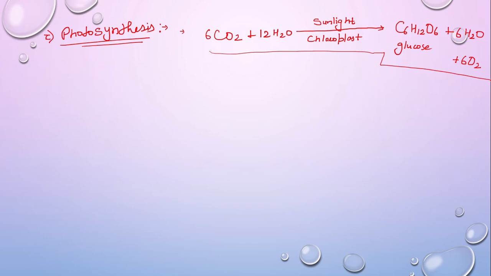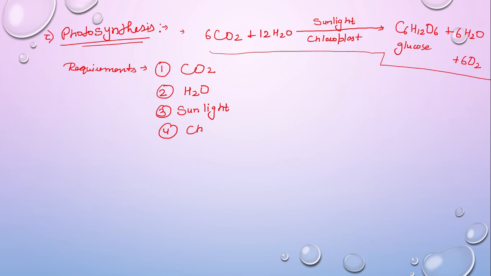Now we have to explain this. Plants have a total of 4 requirements during photosynthesis. What are these requirements? First is carbon dioxide, yani CO2. Second is water, H2O. Third is sunlight, that is light energy. And fourth is chloroplast, that is, the chlorophyll present in it, right? Chlorophyll. So plants have a total of these 4 requirements for photosynthesis.